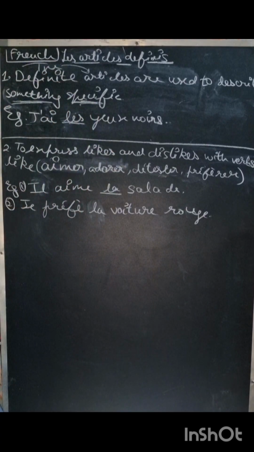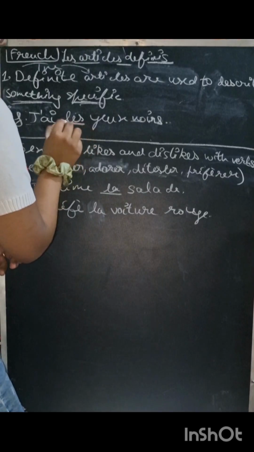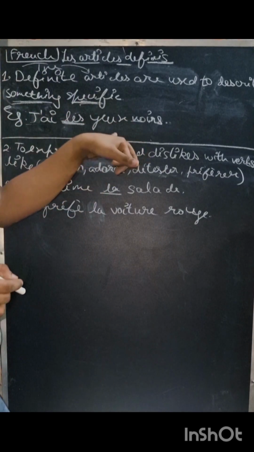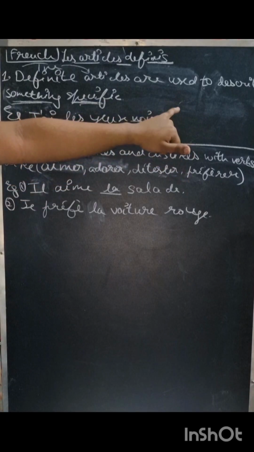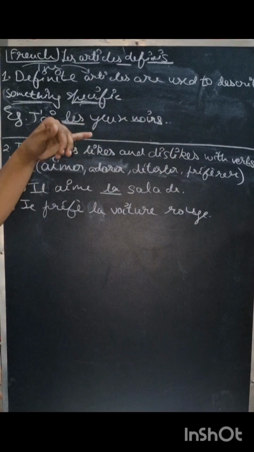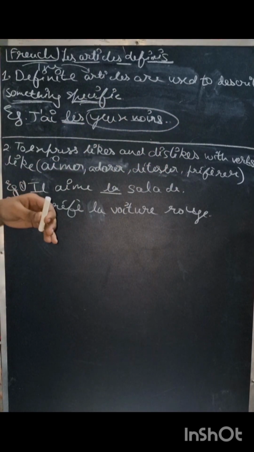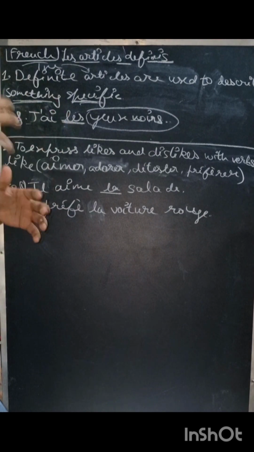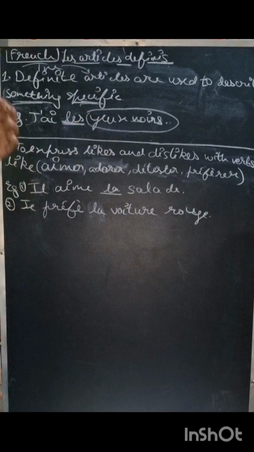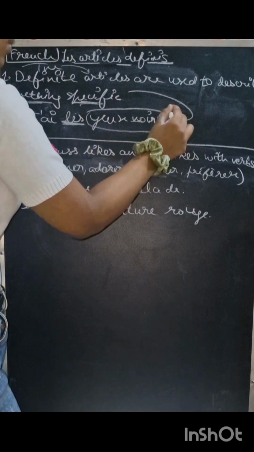So if we are talking about an adjective, we can use les, and yeux is plural, and we have s here, and it shows us that it is a plural sentence. So we use les, all right, and we are talking about a particular thing which is black eyes, yeux noirs. So les yeux noirs, we use les. So it fulfills the condition that it goes with a specific noun.